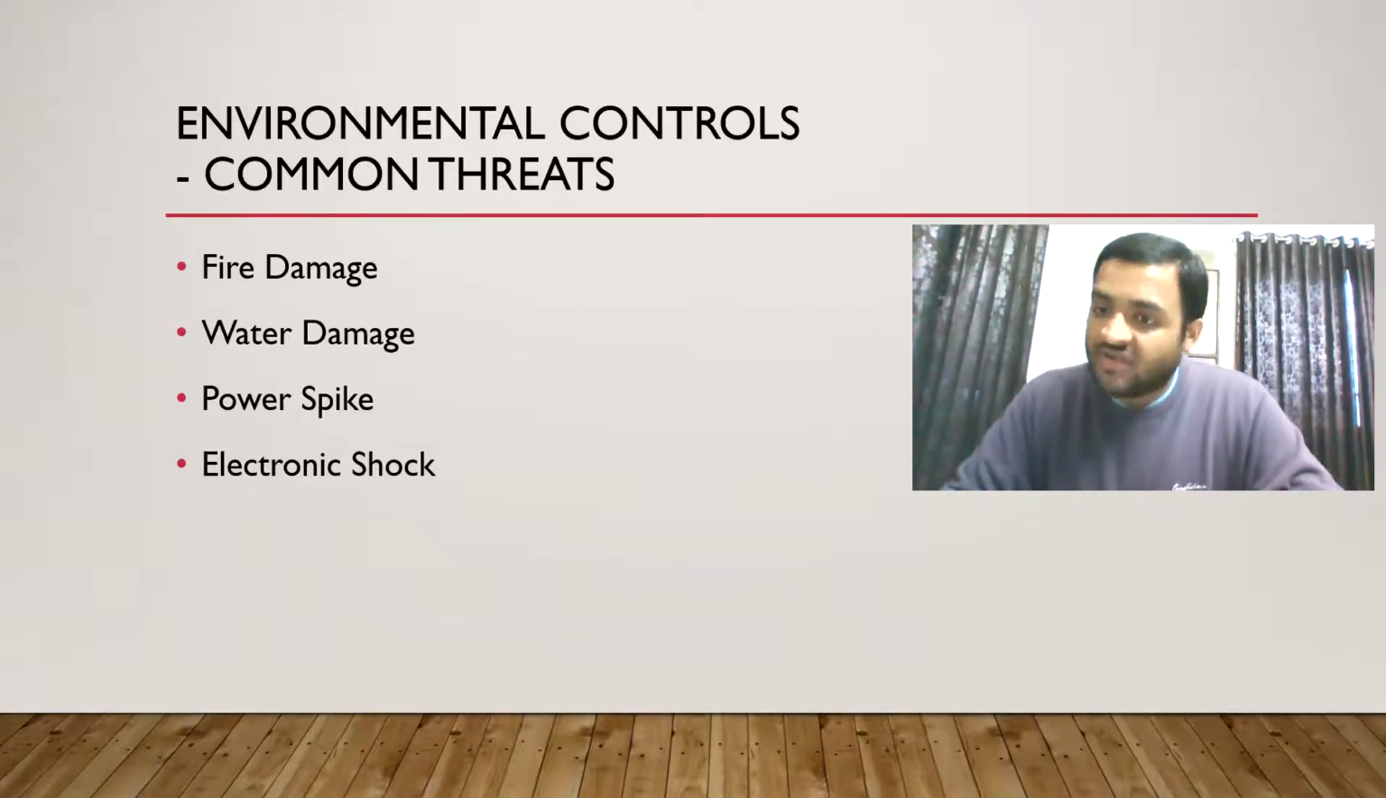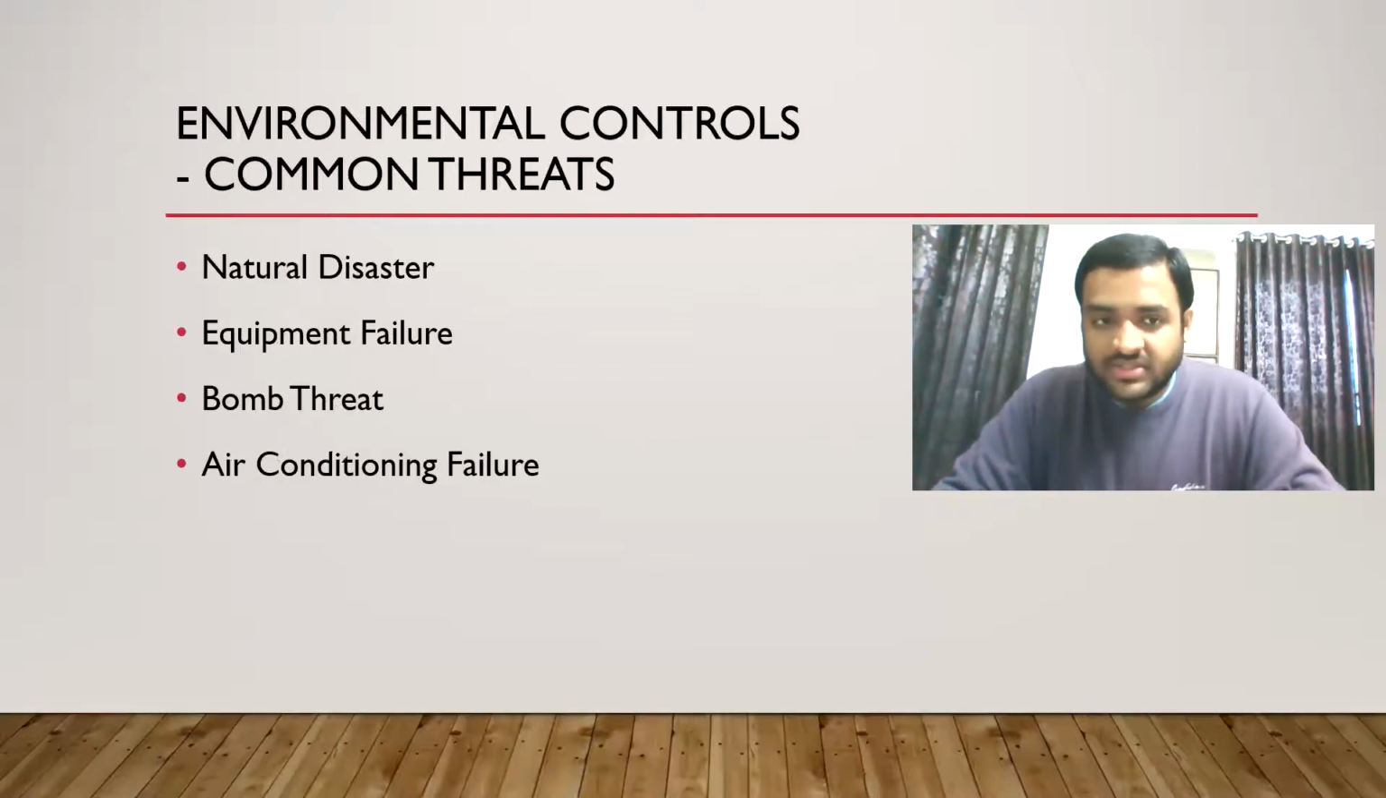Imagine that happening for the information systems. Then electronic shock, you can understand from the image. You don't have to explain this. They will just ask what are the common threats from the environment. You have to say fire damage, water damage, power spike, electronic shock. Fire, water, power, electricity. Okay. Now next, natural disaster.